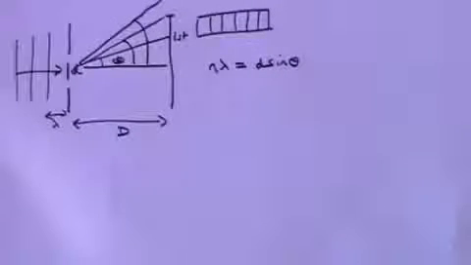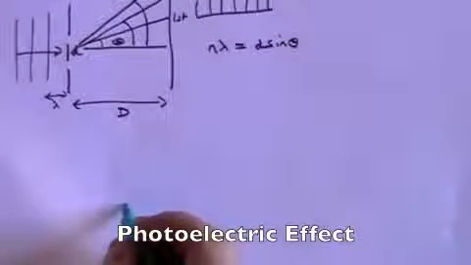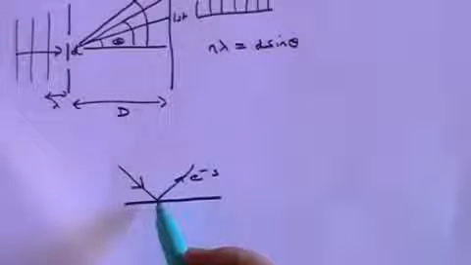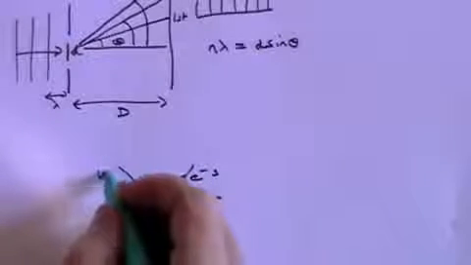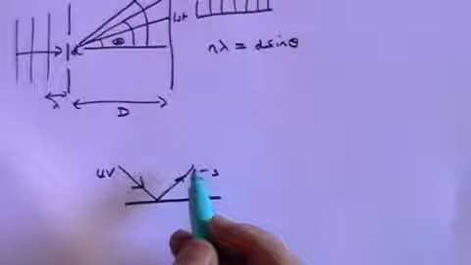The effect was called the photoelectric effect. And basically what was observed was if you took a metal, and you shine light on it, you will see electrons coming off of it. But only if the light has a certain frequency. In fact, this usually has to be ultraviolet light, otherwise it won't work. It has to have a significant frequency. If you go below that frequency, you don't get any electrons.